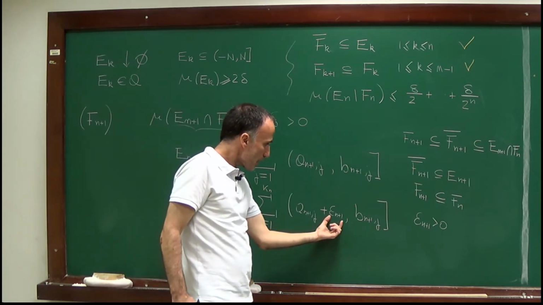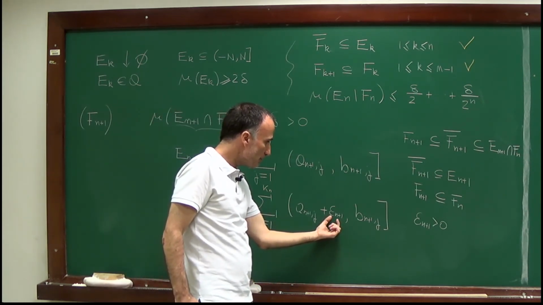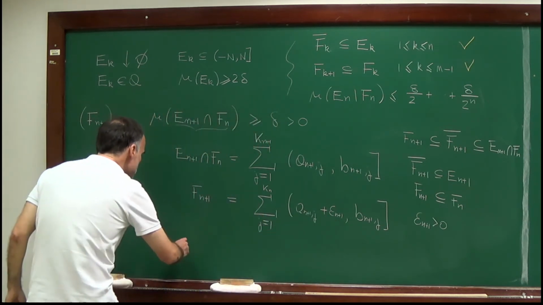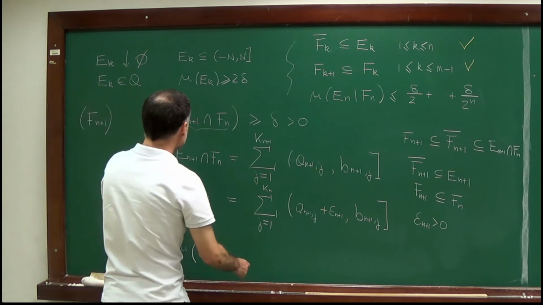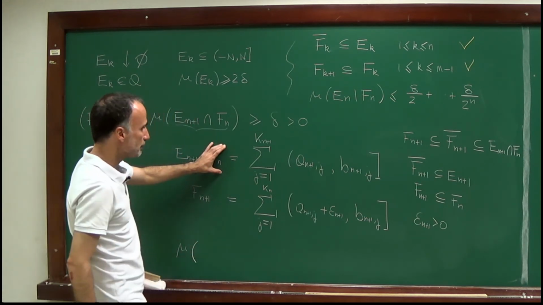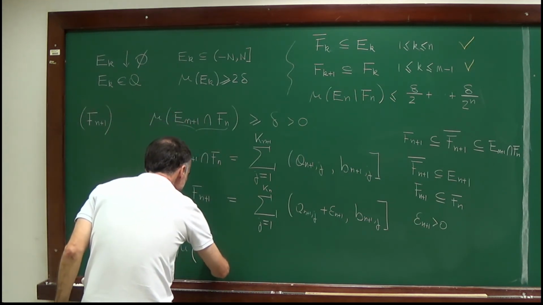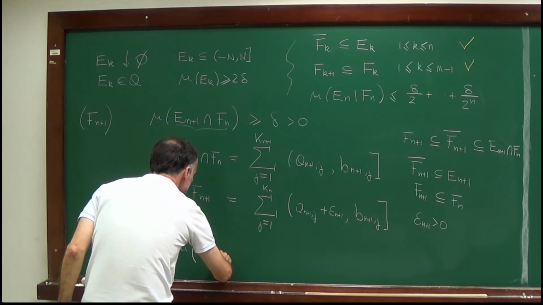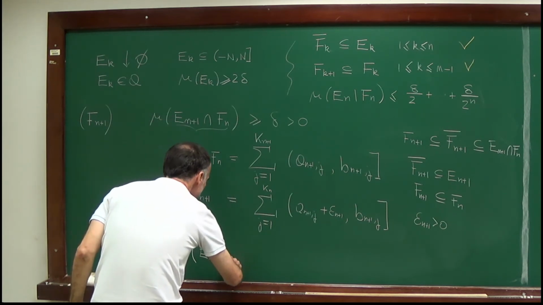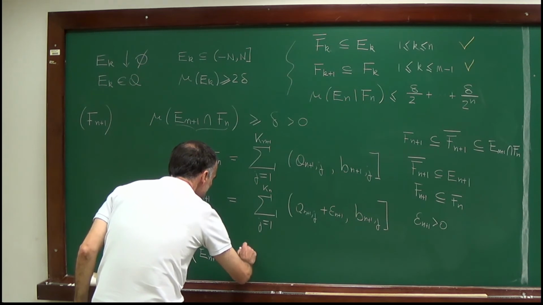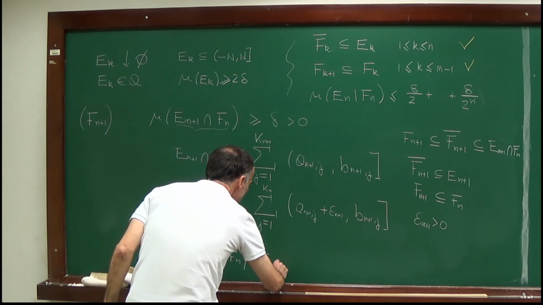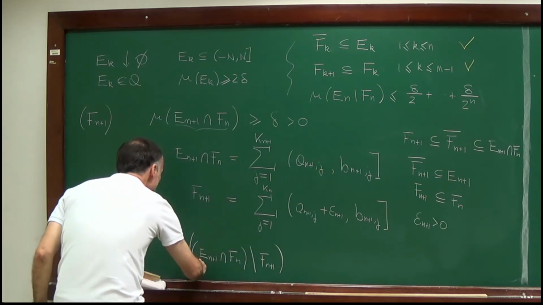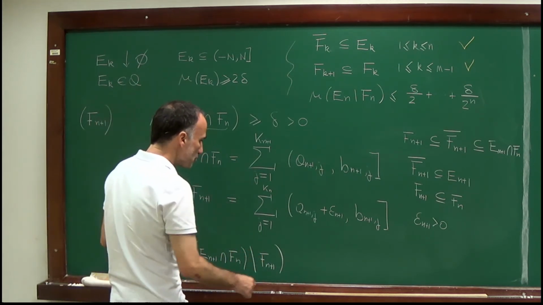I can choose epsilon_{n+1} to be very, very small for the measure of E_{n+1}, which is this set, intersection F_n minus F_{n+1}. I want this measure to be very, very small.